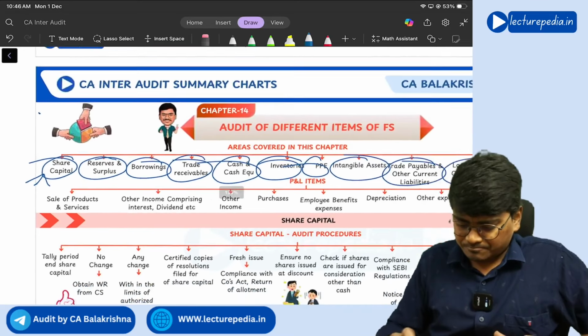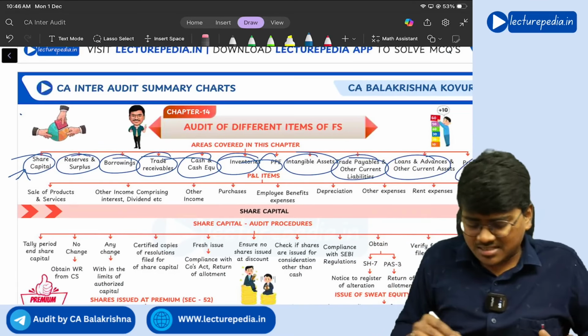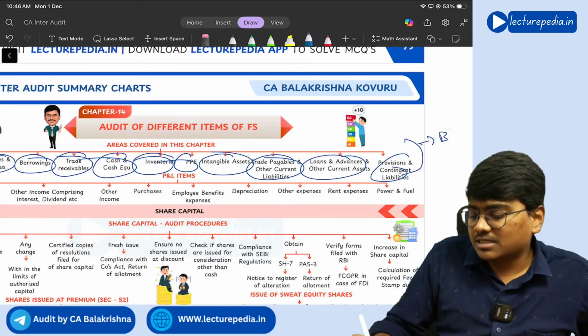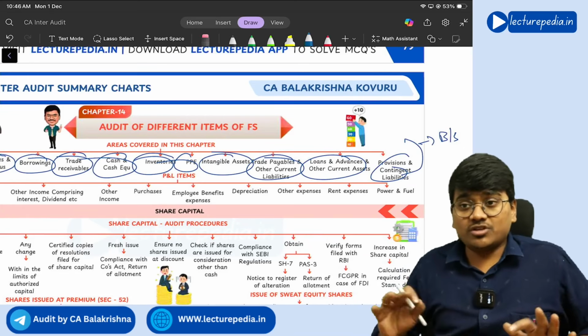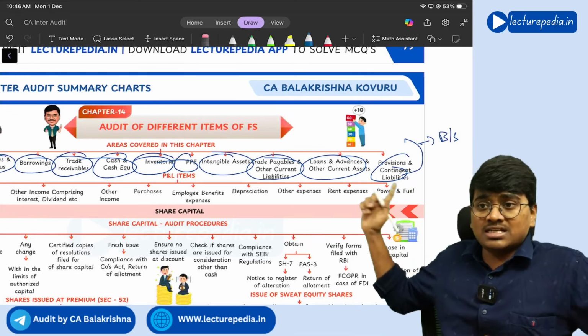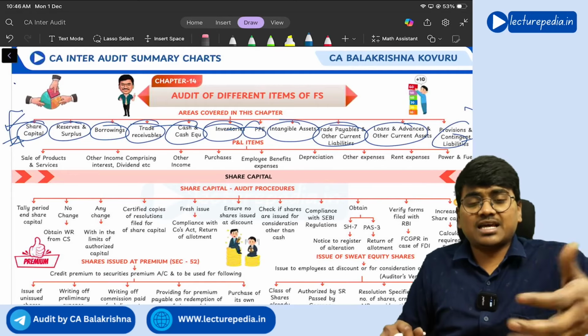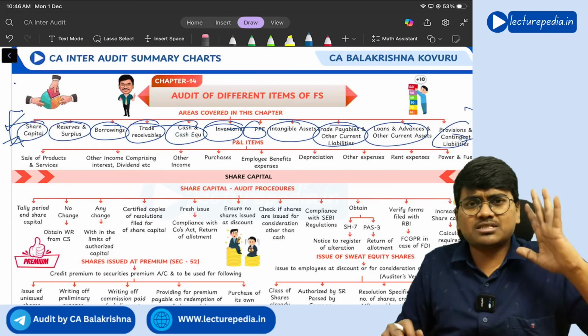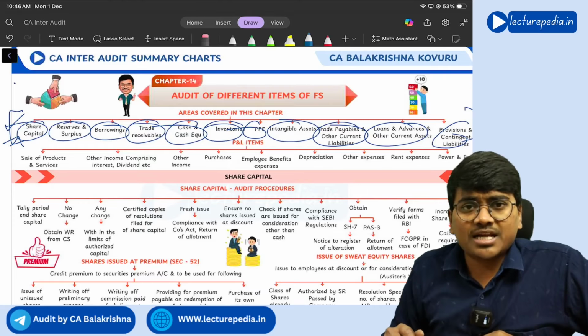So the areas that are covered in this chapter are nothing but balance sheet items. With respect to all these areas, how to do the audit, how to verify the assertions of all these areas, we will be discussing. Similarly, with respect to P&L also, there will be certain items: sales, purchases, employee benefit expenses, depreciation, other expenses. A lot of items will be there in P&L also.